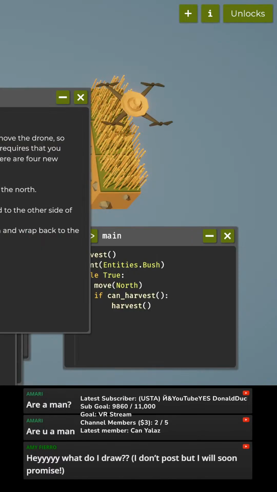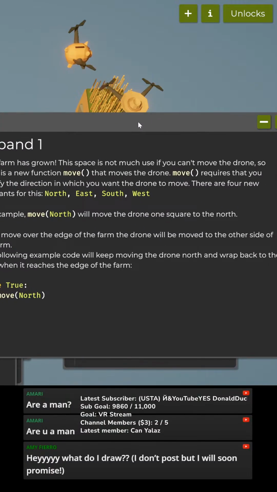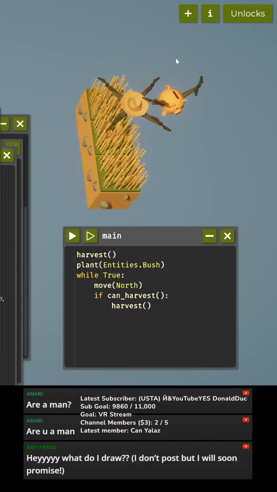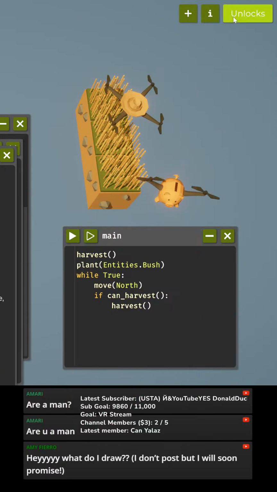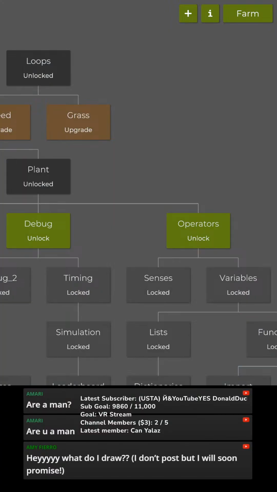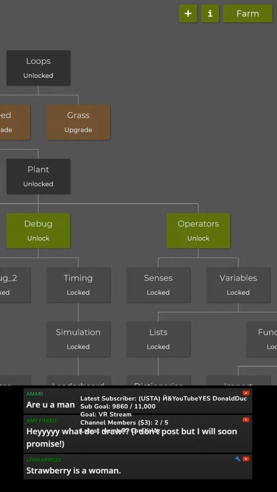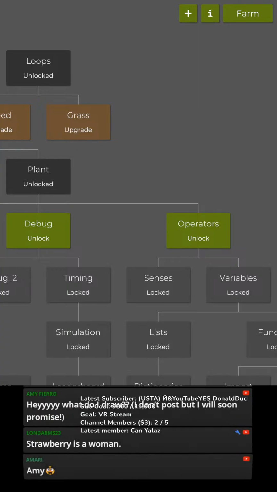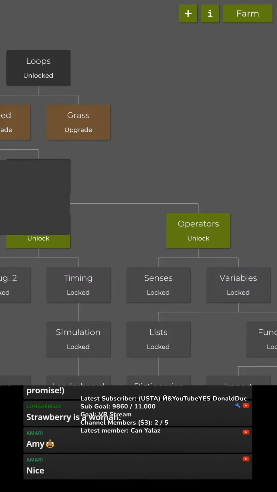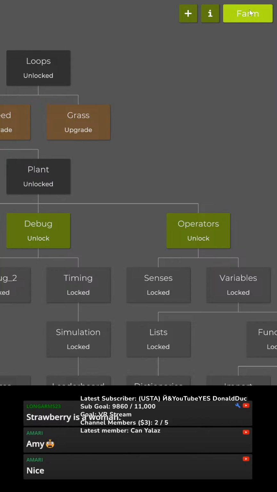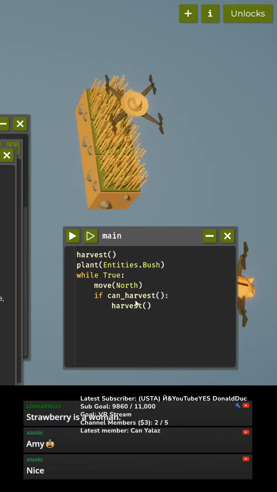Okay, right click for more information. Expand 1. Okay, and then close that, unlock, expand. I think I've already done that. Okay. Ooh, and I can also do... Oh, this costs 20 wood. I get it. The expand costs 20 wood. Okay. So I need to get 20 wood before I can expand the farm more.